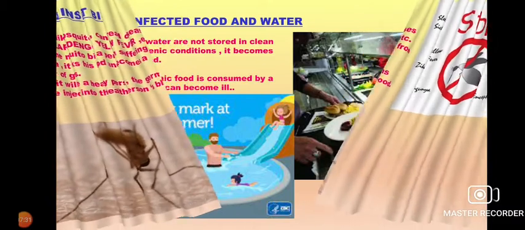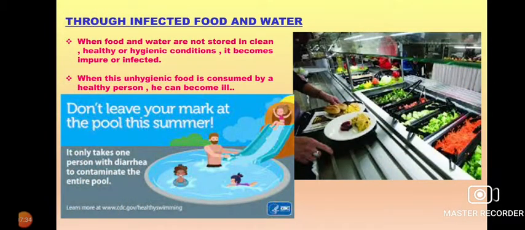Next, transmission can happen through infected food and water. When food and water are not stored clean or in hygienic conditions, they become impure and infected. When this unhygienic food is consumed by a healthy person, he can get a serious disease like cholera or typhoid. In the picture you can see a pool.